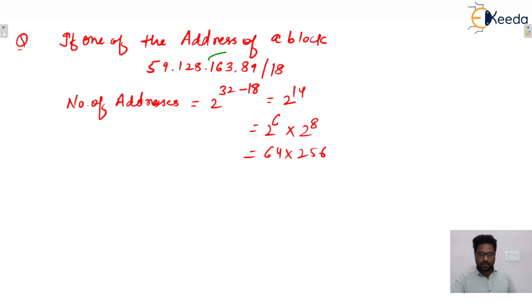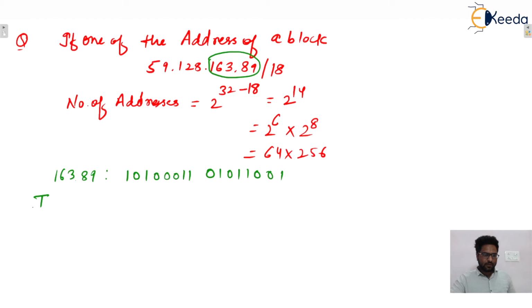So we will be considering these two octets to find the range. So 163.89 can be written like that, 10100011 followed by 01011001, isn't it? Now to get the first address, the last 14 bits are for the host purpose.